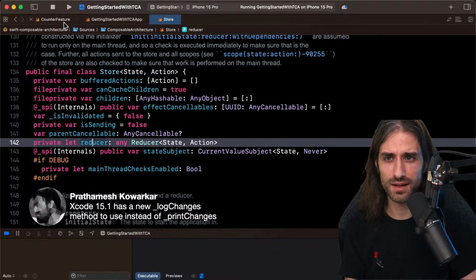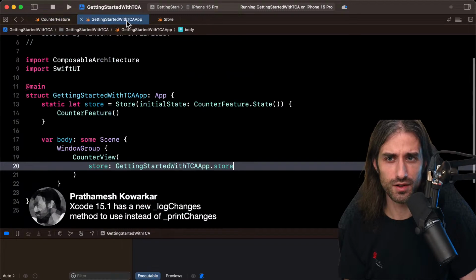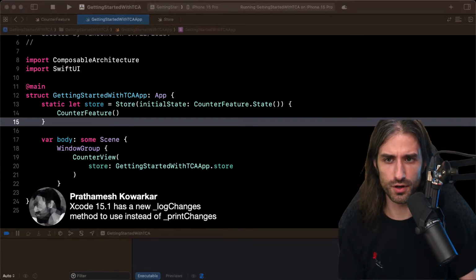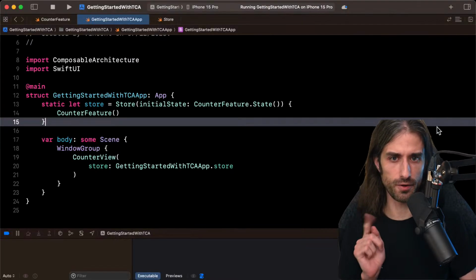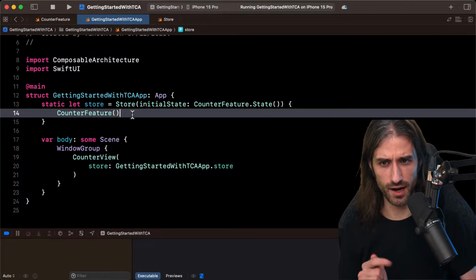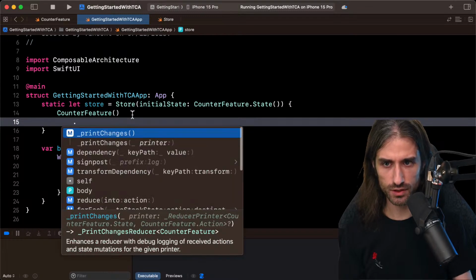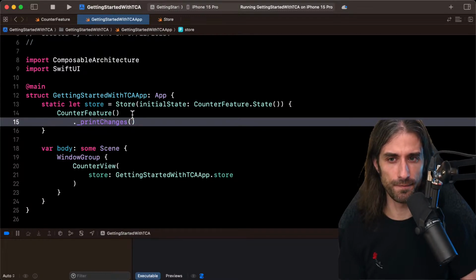Okay, so here I'm back at the entry point of the app. And so, on the store or on the feature? I call it on the feature, not on the store, which I guess is nice because it allows me to enable this only on a specific feature. So if I want to have console logs, it's better to be able to scope it so that you only see what you want to see in the console.